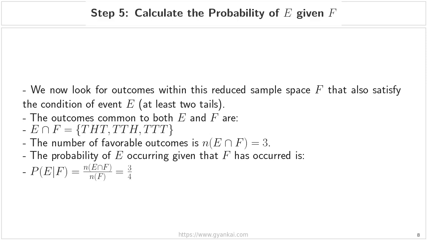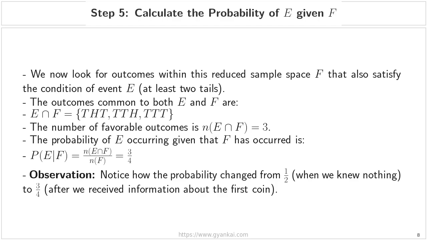Now, to find the conditional probability, which we write as the probability of E given F, we take the number of favorable outcomes, 3, and divide it by the total number of outcomes in our new, reduced sample space, which is 4. This gives us a final probability of 3/4.